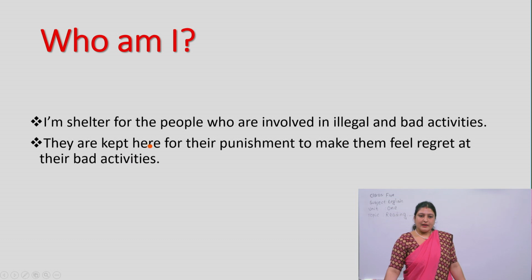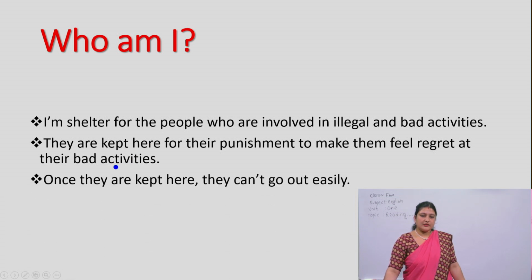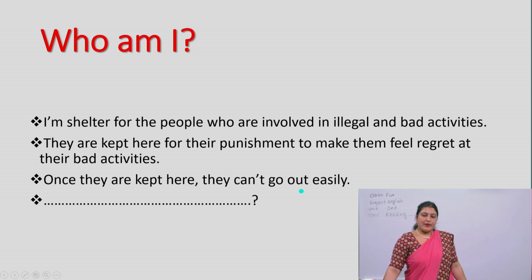Now, the third clue is, once they are kept here, they can't go out easily. These are the clues for the riddle. What is the answer? Have you guessed the answer?